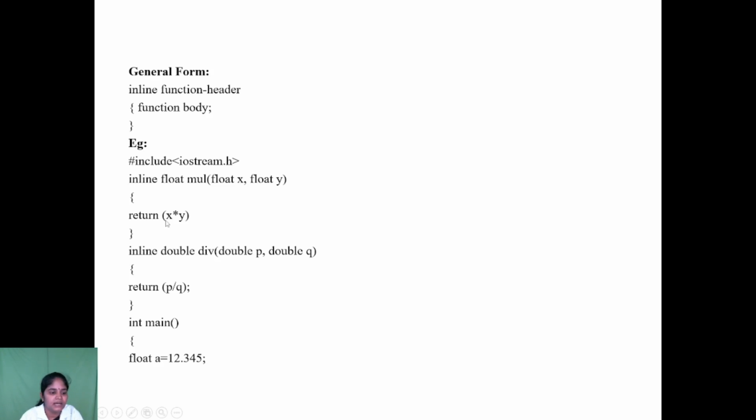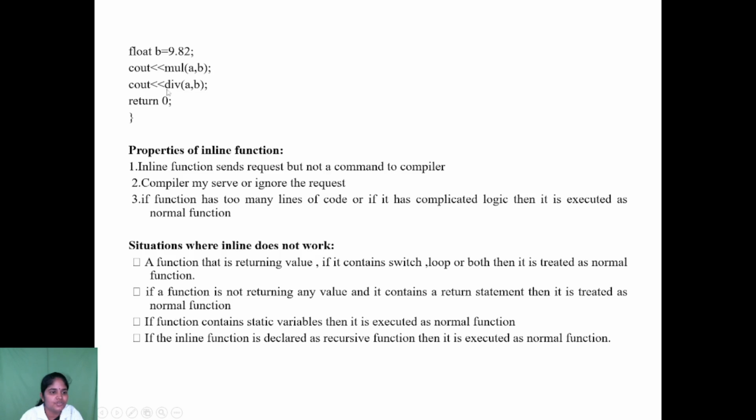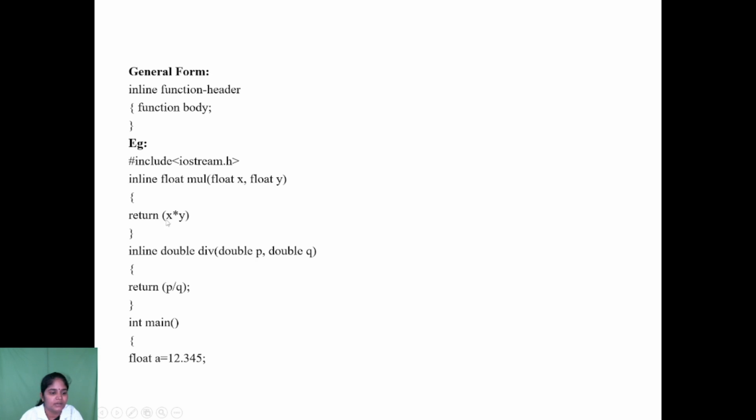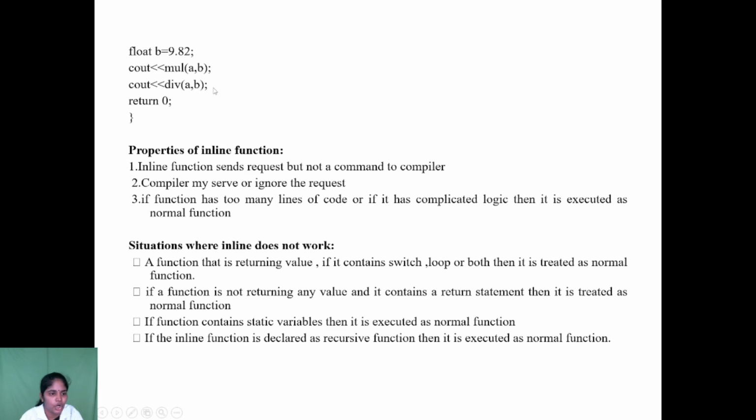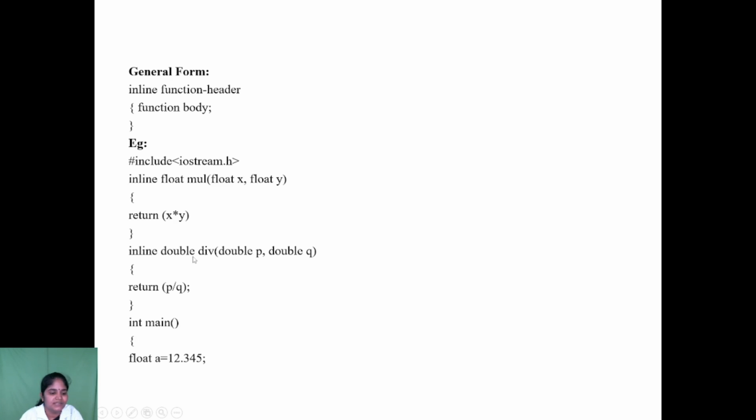Here, performing x star y. Both the floating variable values are multiplied here. So that is the mul function. Next, the div function. We are calling the div function with the same values passed to it.